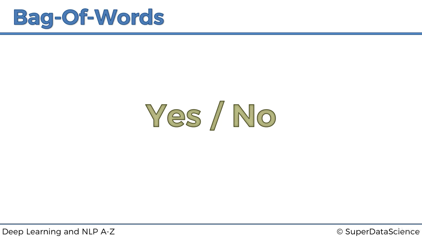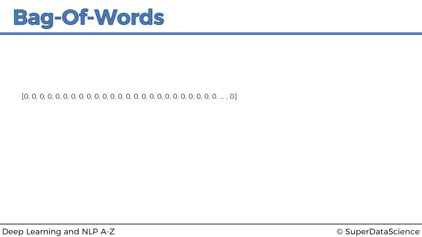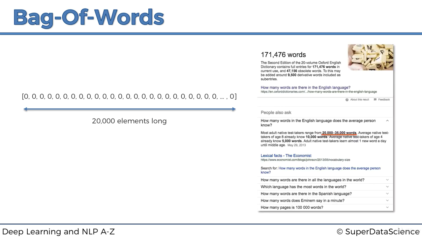All right, so we're going to start off with a vector. A vector, or just like an array, full of zeros. Let's call it a vector, it's easier like that. So just zeros, zeros, zeros, zeros. How many zeros? Well, a lot of zeros. 20,000 elements in total. Why is that? Well, it's because of the way that we're building this model. 20,000 is the number of words that are commonly used by the average native English language speakers.